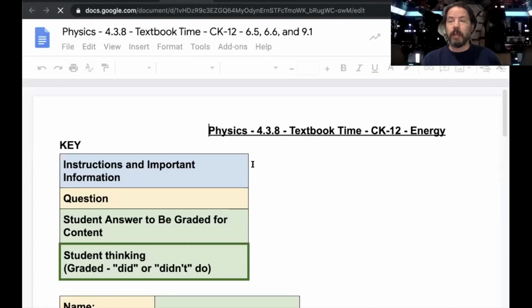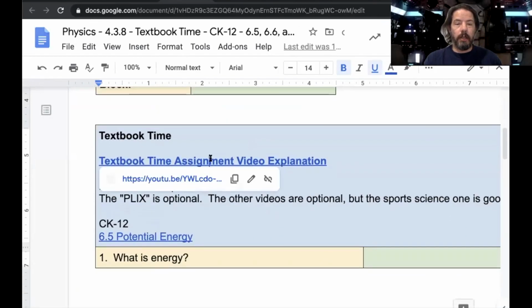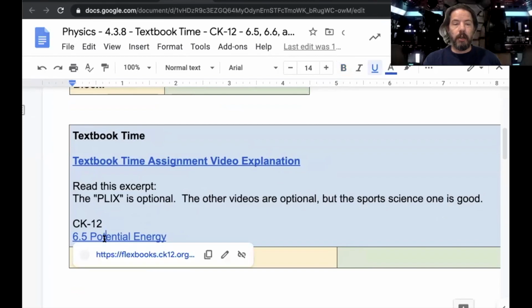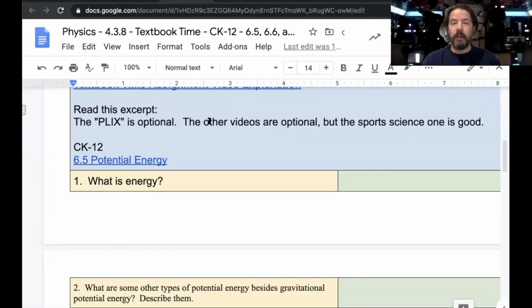And our textbook time. We haven't done a textbook time in a couple weeks. So in this textbook time, make sure that you are clicking on the textbook, going to the textbook, reading all the text. So this one says the Plix is optional. The other videos are optional.